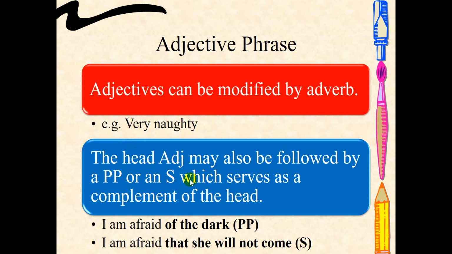The head, the adjective, can be followed by a complement. The complement can be a prepositional phrase or a clause. In this case, we give the mark of an S, because this is a clause. I am afraid of the door. Afraid is followed by a prepositional phrase, of the door. Or you can use a clause after the word afraid. I'm afraid that she will not come. That she will not come is the complement of the adjective afraid.